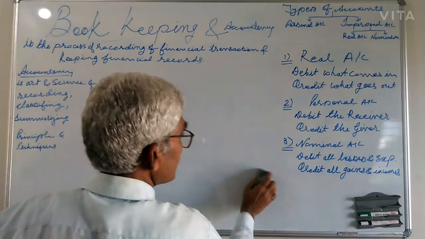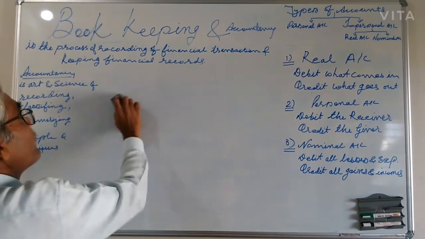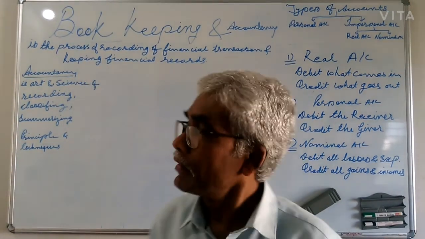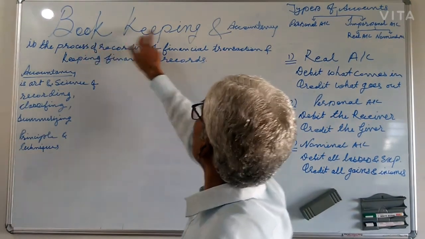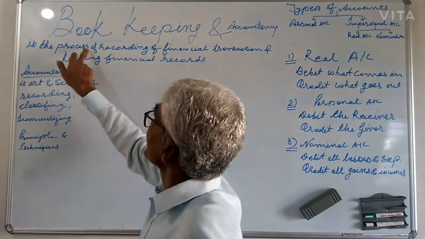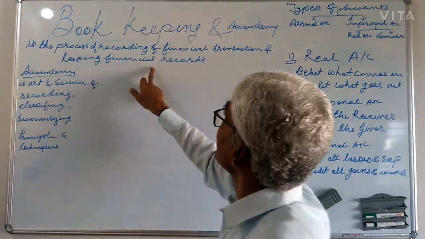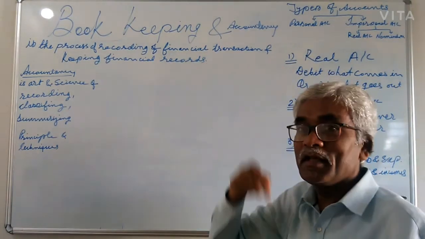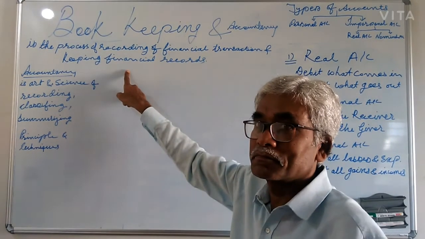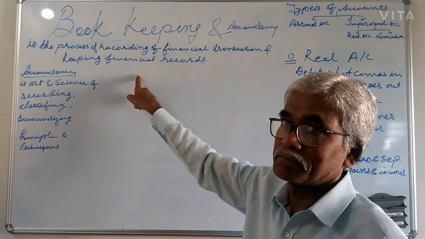In this lecture, we have to understand how we can record the financial transaction as per the meaning of bookkeeping. Because bookkeeping means the process of recording financial transactions and keeping financial records. So the question raised in your mind is where we have to record, or in what register we have to record.